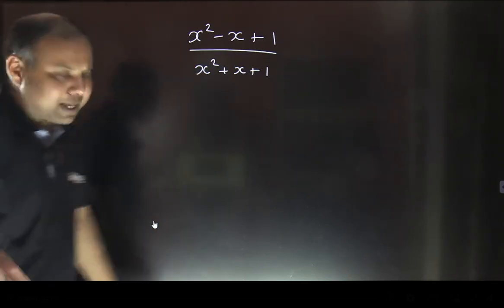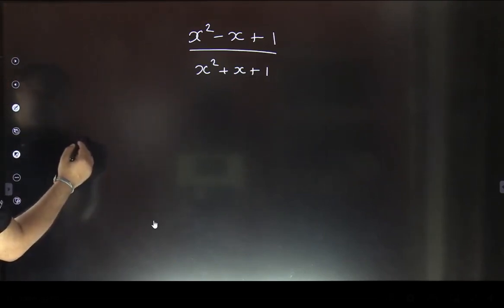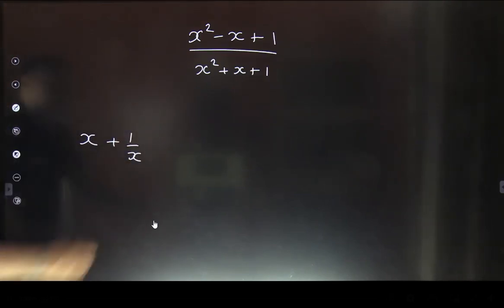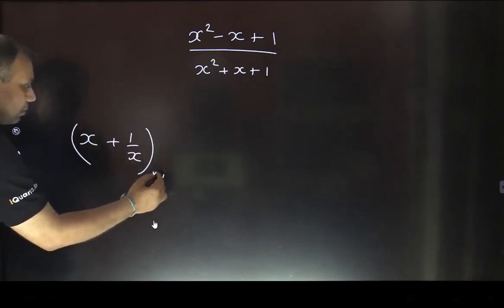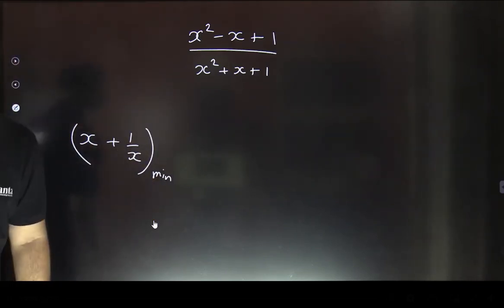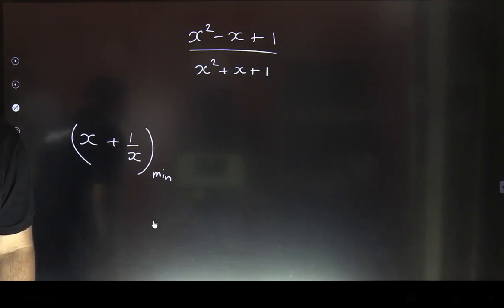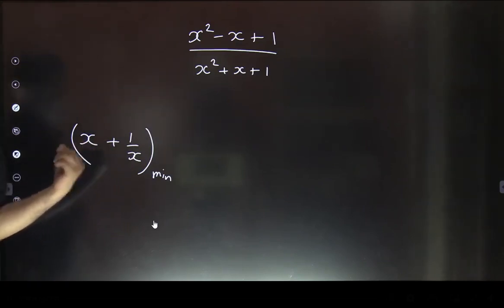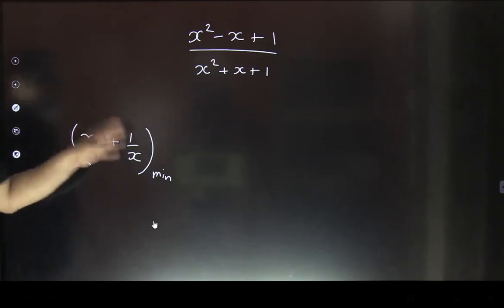But before covering this, let me ask you one more simple question. If we have to find the minimum value for x plus 1 by x, can you think of this? What will be the minimum value for this expression? Yes, it's 2. That's very nice. Because their product is constant, the product comes out to be 1, so the sum will be minimized when both terms are equal, 1 and 1 each.